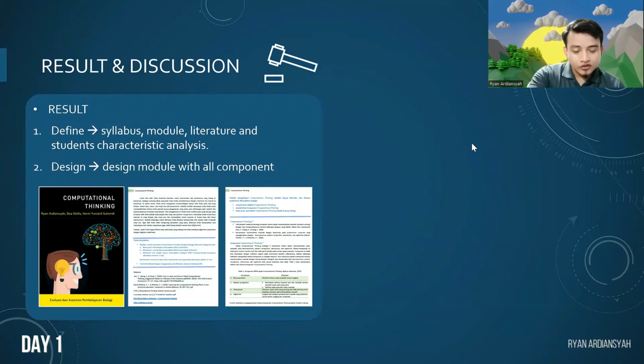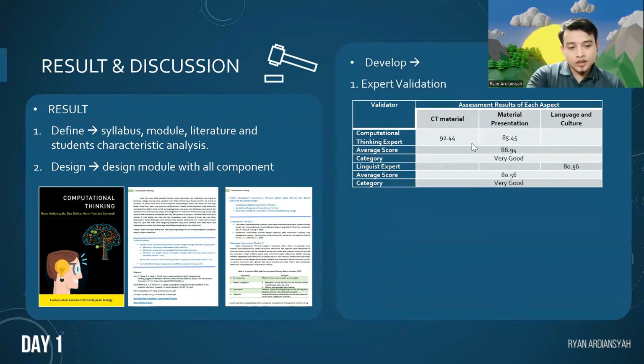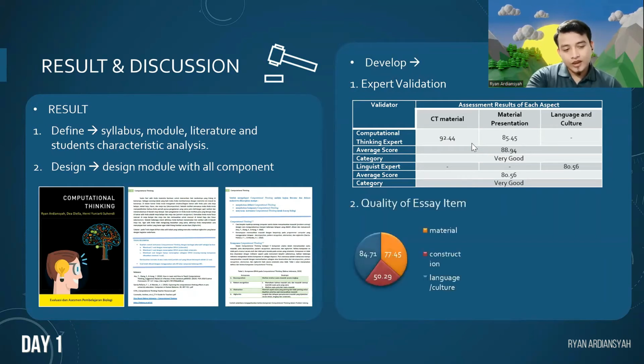And the second is design stage. In this stage, we try to create a module that consists of cover, table of content, learning objective, material, sample case, instruction tasks, and bibliography that you can see in this figure. This is the sample of our module. And the last stage is develop. The module that has been designed is then validated by 2 validators, namely a computational thinking expert and a linguist expert. The result of validation by experts, both of them give very good category, which means our module is feasible or eligible to use. And after going through both validation processes, the module is revised for the first time.